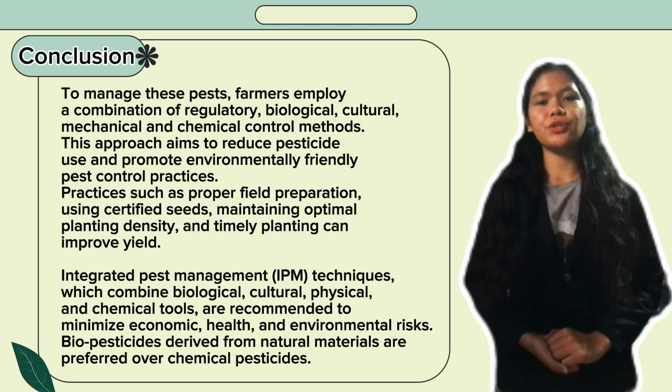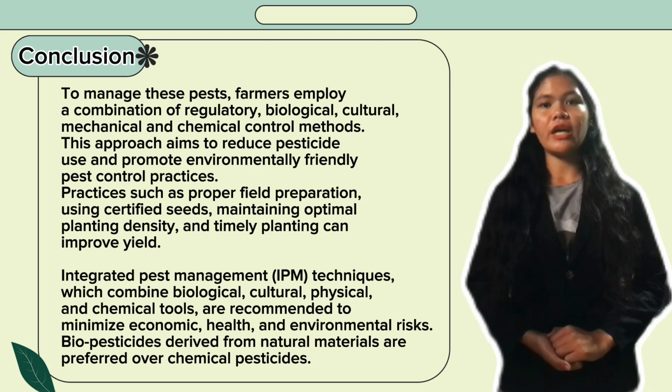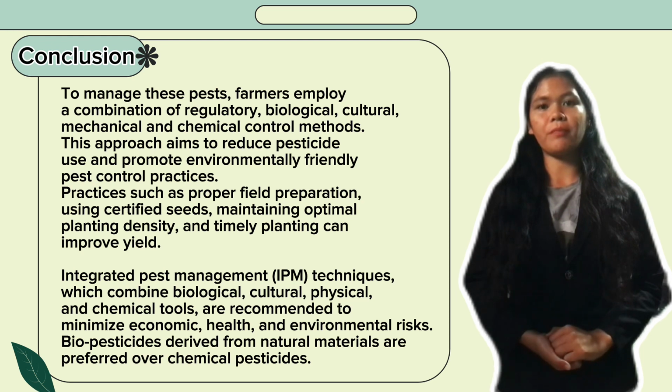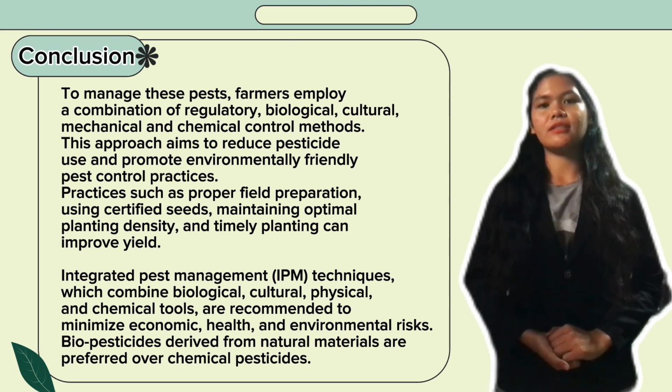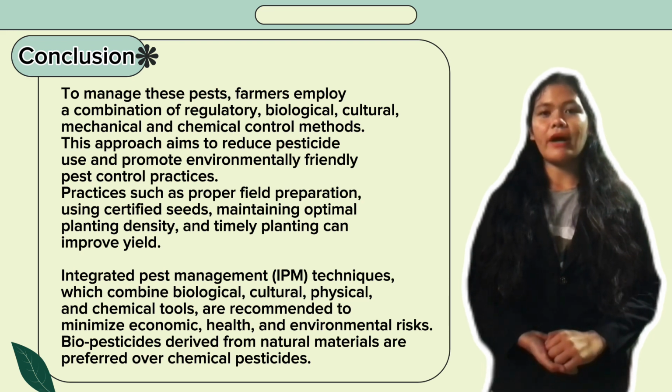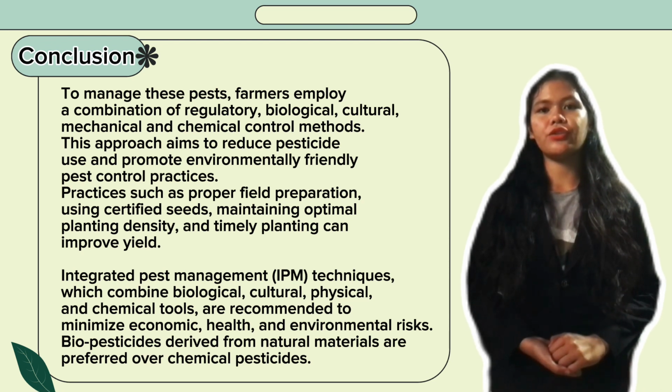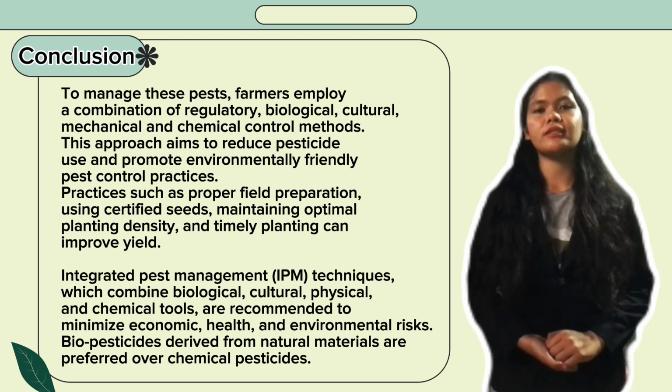This approach aims to reduce pesticide use and promote environmentally friendly pest control practices. Practices such as proper field preparation using certified seeds, maintaining optimal planting density, and timely planting can improve yield. Integrated pest management (IPM) techniques, which combine biological, cultural, physical, and chemical tools, are recommended to minimize economic, health, and environmental risk. Biopesticides derived from natural materials are preferred over chemical pesticides.